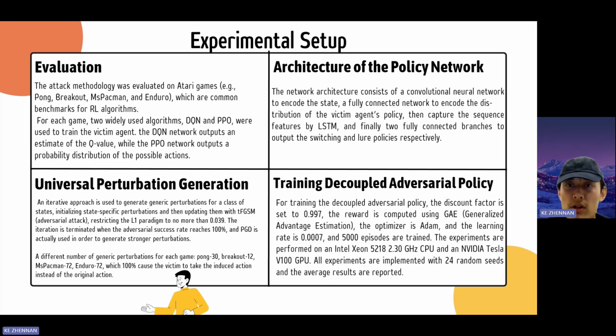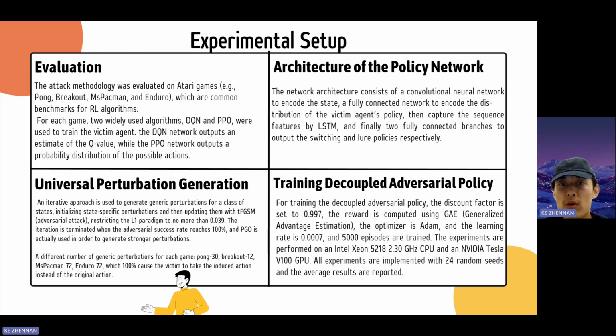The policy network includes a CNN, a fully connected network, and an LSTM, which are used to capture state and policy features, ultimately outputting the switching and inducement policy. And the authors employ iterative methods to generate universal perturbations, ensuring a 100% success rate for adversarial attacks. The number of perturbations varies per type, such as 30 for Pong and 72 for Ms. Pac-Man.